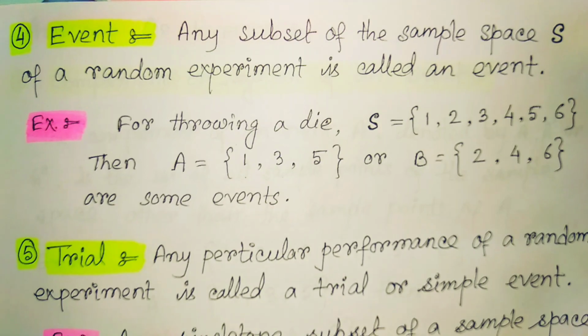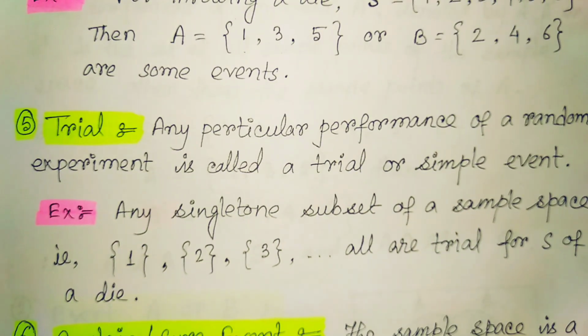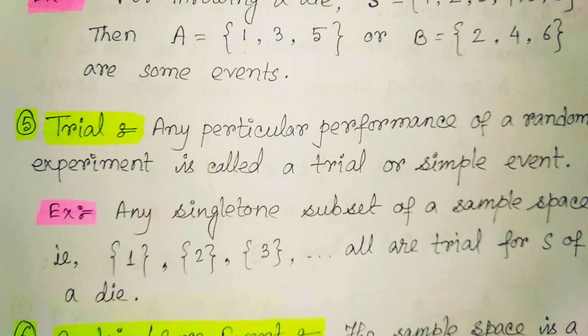Next is the trial. What do we mean by a trial? Any particular performance of a random experiment is called a trial or a sample event. So any single-point subset of a sample space is called a trial for that sample space. For example, suppose a coin is tossed and we know its sample space contains 2 points, one is head and another is tail. Now if we throw the coin, then we will get either head or tail. Whatever outcome we get is called the trial for that sample space.